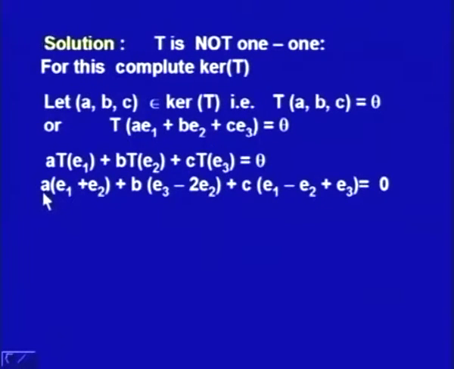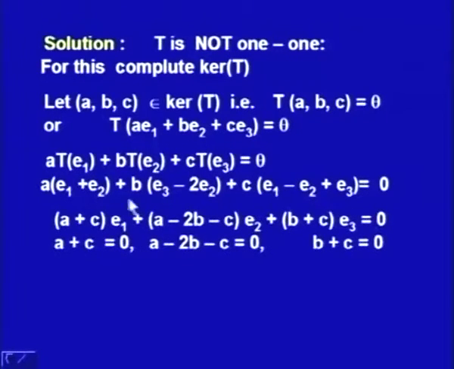We write down A times (E1 plus E2), that is the value for T1, plus B times (E3 minus 2 E2), the expression for T2, plus C times T3, that is E1 minus E2 plus E3, and this is equal to 0. Then we collect different terms, E1 first. It is A from here, no contribution from this, and here we have C. So we will have (A plus C) times E1 plus the next is E2.